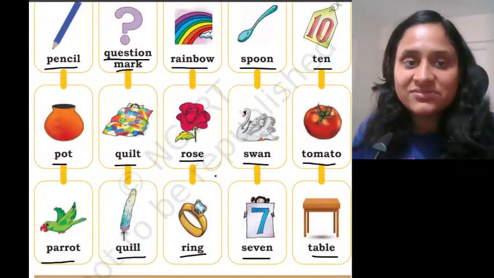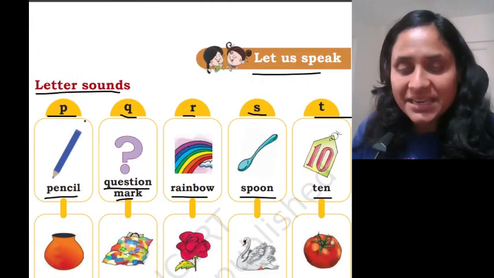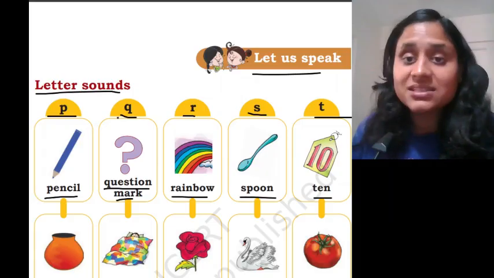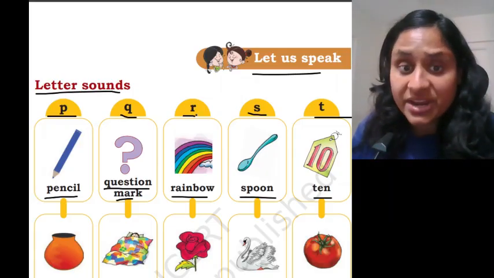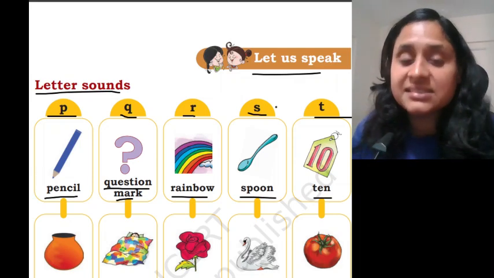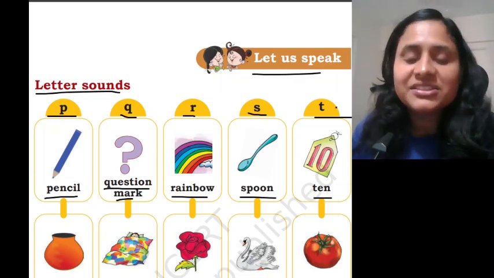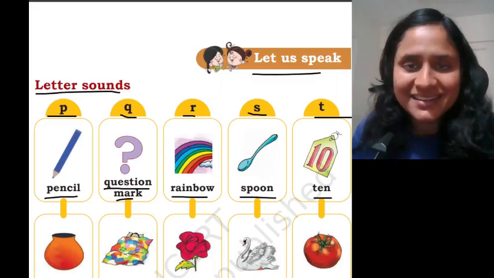So, can you repeat once again after me? P says P. Pencil. Q says Qu. Question mark. R says R. Rainbow. S says S. Spoon. T says T. Table.